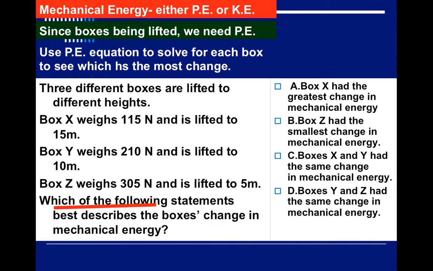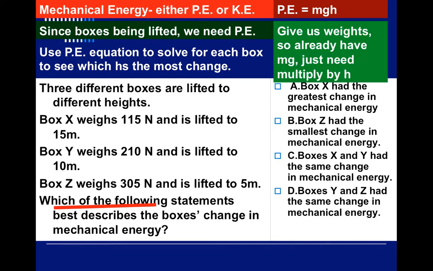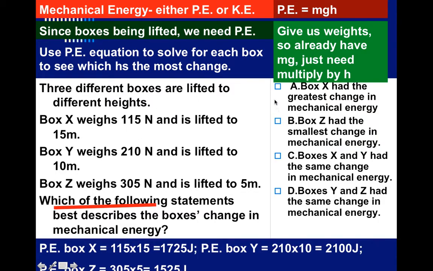So we're going to use the potential energy equation to solve for the mechanical energy of these boxes. So we know the formula, and they already did the mass times gravity, as I mentioned, because they give us the newtons, the weight. So we're just going to multiply by h, the height. So we have these boxes here, and we have the potential energy of box X, potential energy of box Y, and potential energy of box Z.